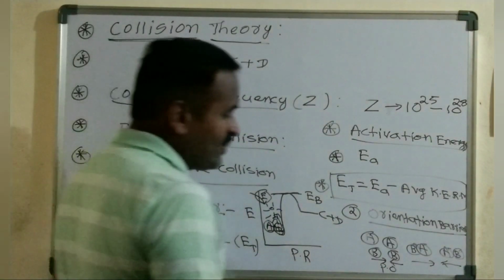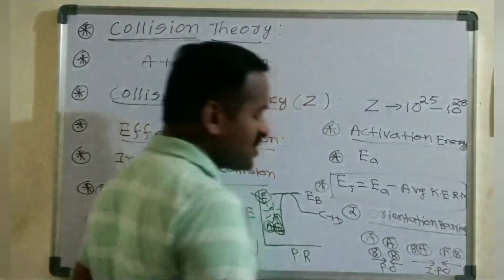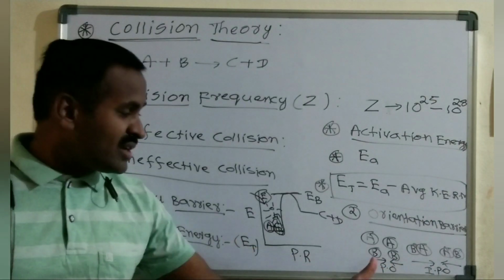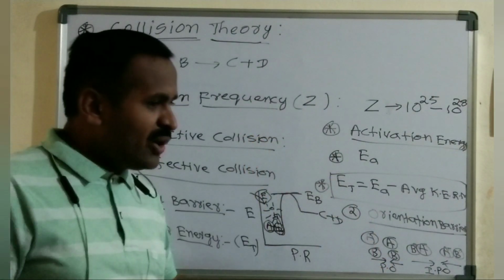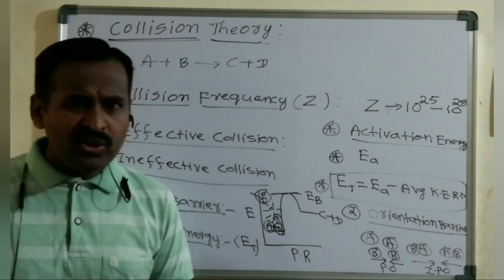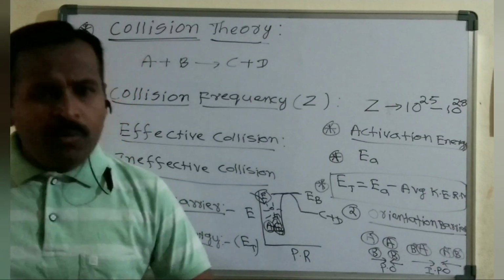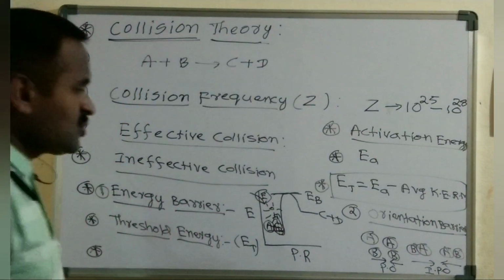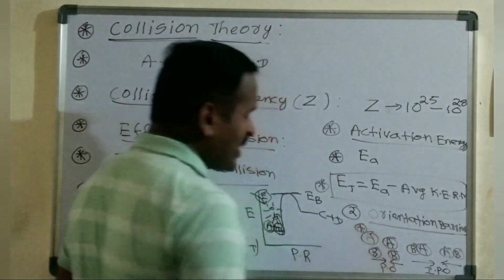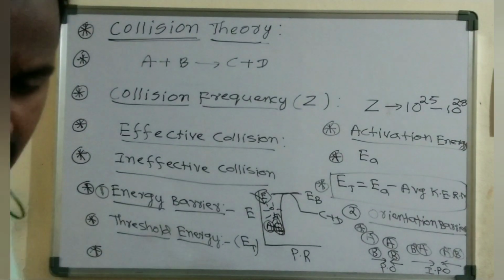So that's the reason, and this is an improper orientation. This is a proper orientation and this one is an improper orientation. Then how the orientation can be explained is based on probability. We don't know how many molecules are properly oriented and how many are improperly oriented, so it is purely a probability factor.